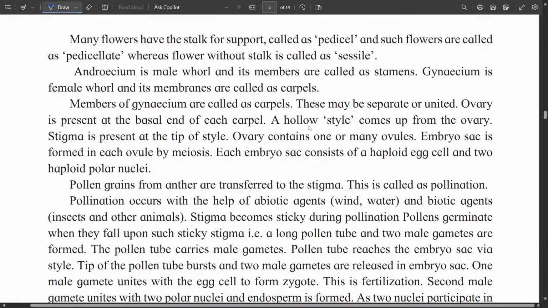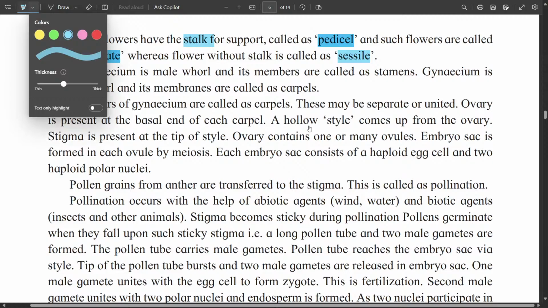Many flowers have a stalk for support, and such flowers are called pedicellate flowers. They have this pedicel, so that's why they are called pedicellate flowers. Whereas flowers without a stalk are called sessile flowers.